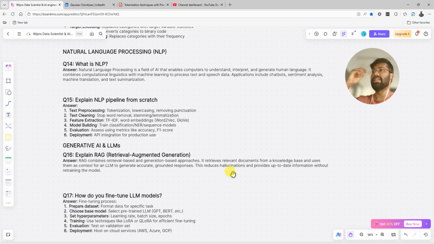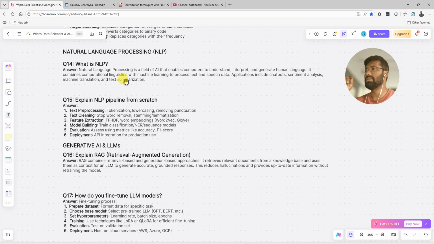Now next is NLP. If you are pursuing or preparing for NLP, go deep down. This is a very basic question, I can say that. Natural language processing, not neural. Neural is a part of deep learning. Natural language processing is a field of AI that enables computers to understand, interpret, and generate human language.